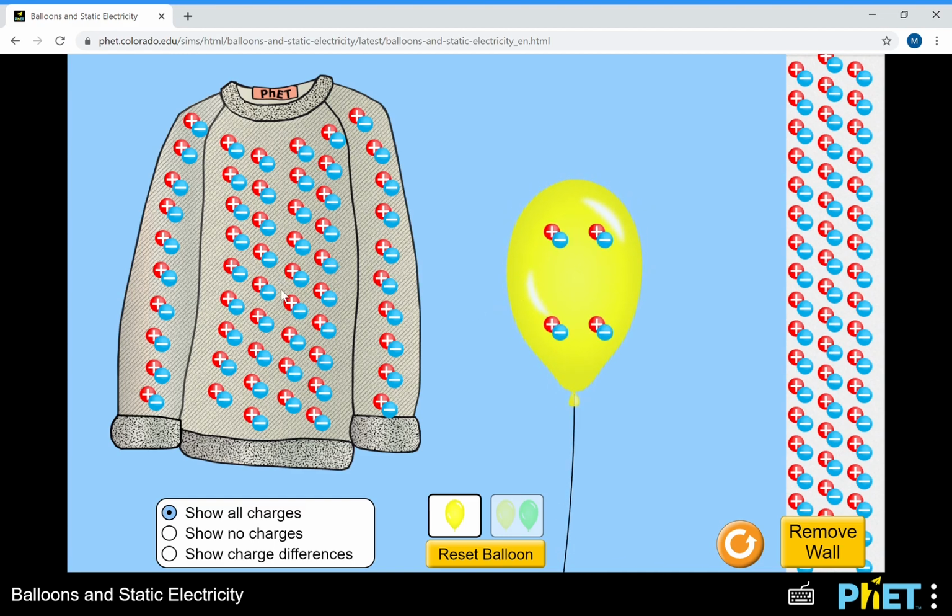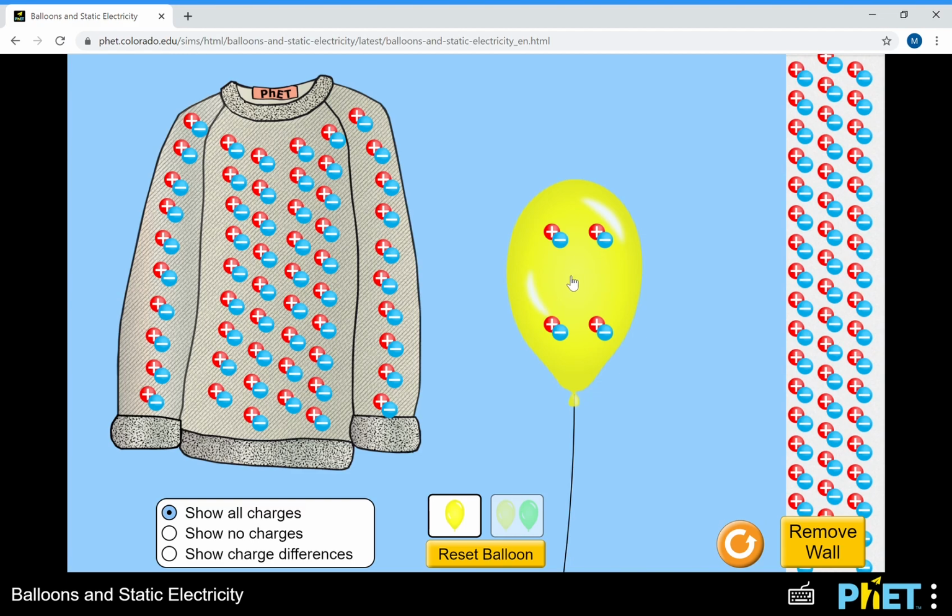The sweater also has positive and negative charge and is neutral, and the wall on this side is also neutral, having equal numbers of positive and negative charges. None of these things are good conductors of electricity. They hold on to their electrons fairly well. The protons in solid objects are not movable. They're in the nucleus, so they cannot be added or subtracted.